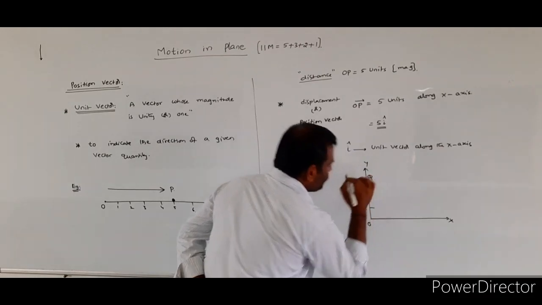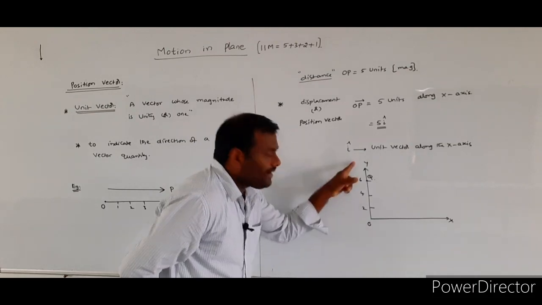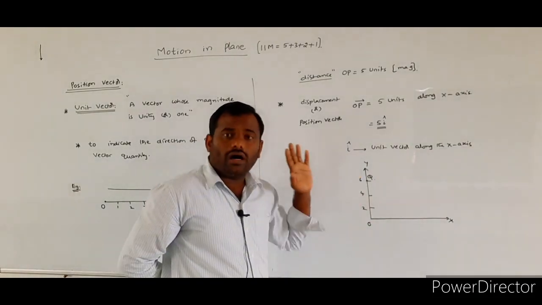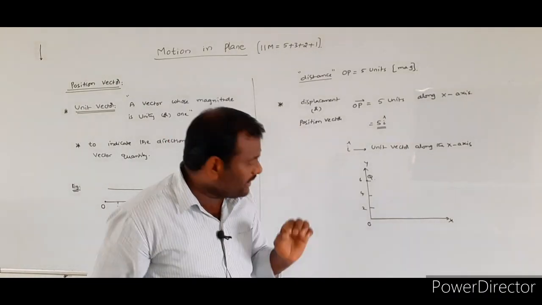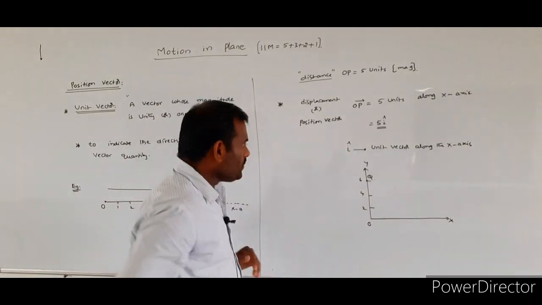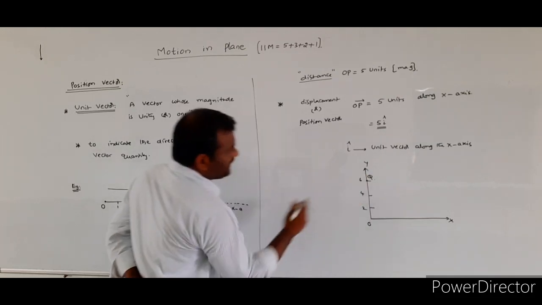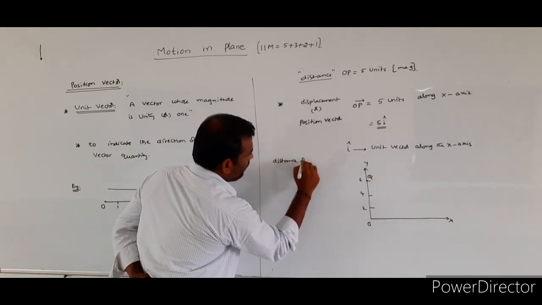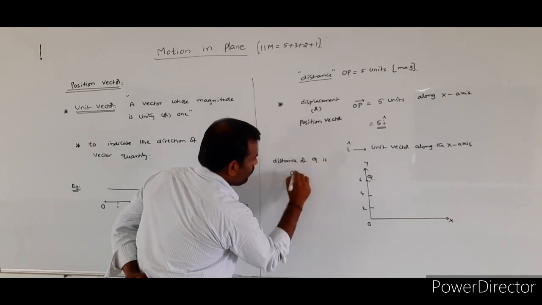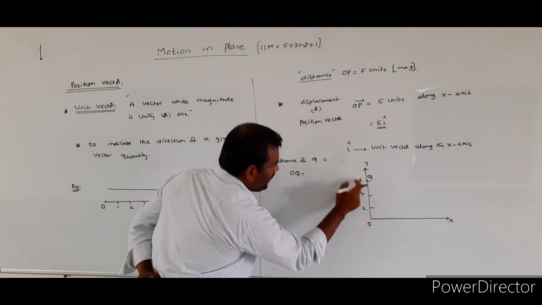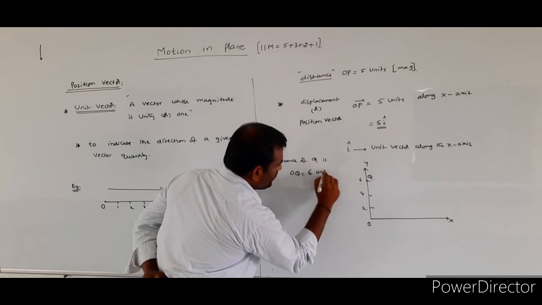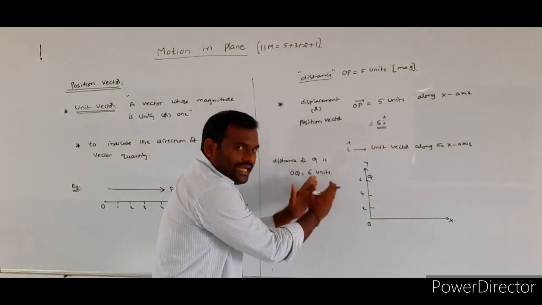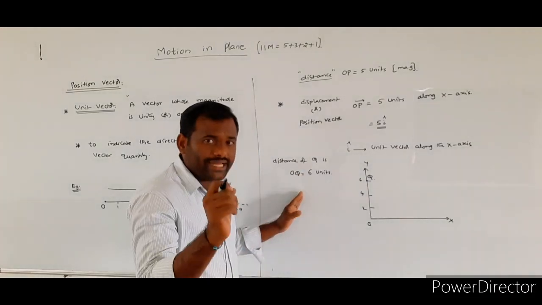Another particle Q is placed along the y-axis, and its position is also measured from the origin only. All the distances must be measured from the origin only. In this case, the distance OQ is 6 units. This is giving the magnitude only.